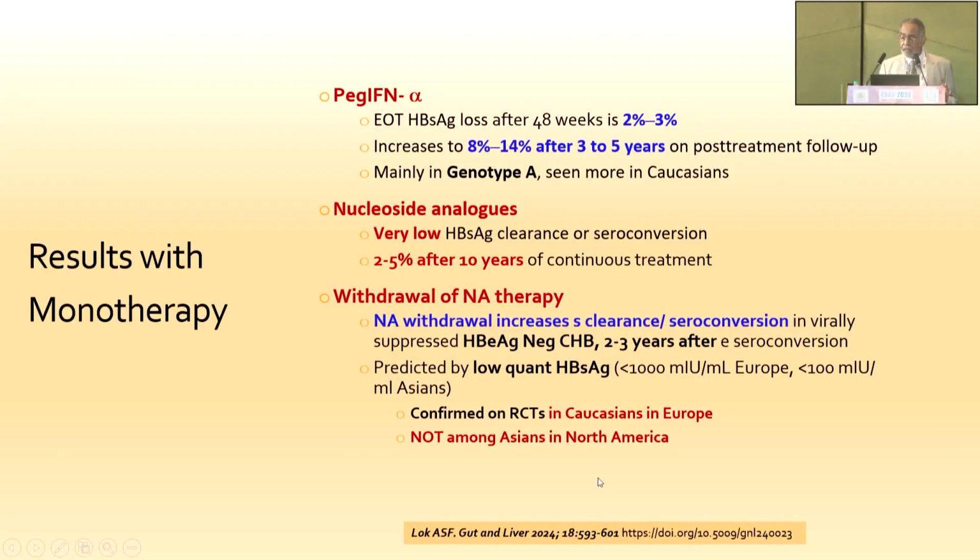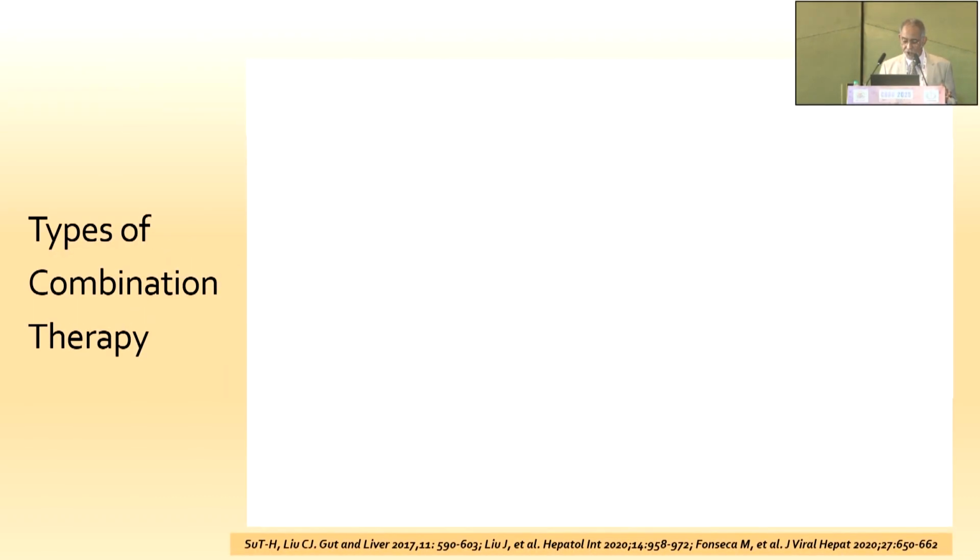Generally, this happens if the viral load, the surface antigen load, is down to below 1000 mIU per ml amongst Europeans and less than 100 mIU per ml in Asians. However, this is a strategy which is unlikely to contribute significantly to functional cure globally, because most of the Asian and African populations will not benefit with this strategy.